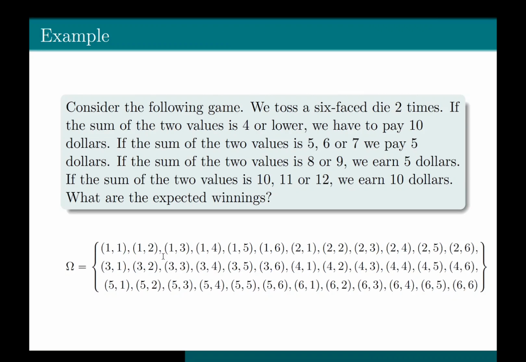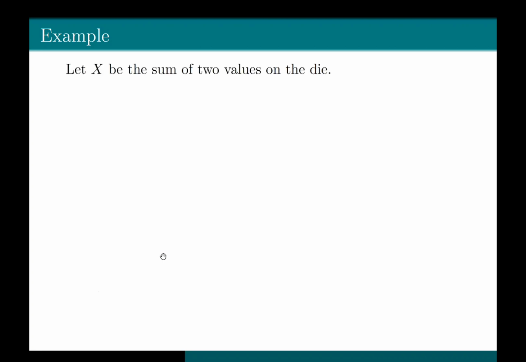The question is, if the sum of the two values is 4 or lower, we have to pay $10. The question is asking us to sum the two values we are getting when we are rolling the die twice. So we define the random variable X as the sum of two values on the die. If you define X to be the sum of two values on the die, then X can take value 2, 3, 4, 5, 6, 7, 8, 9, 10, 11, 12.